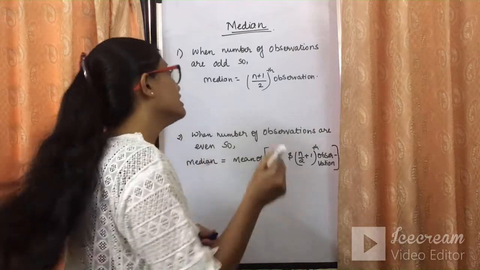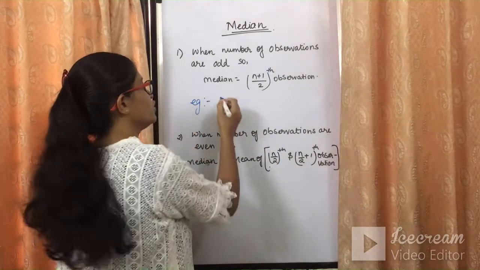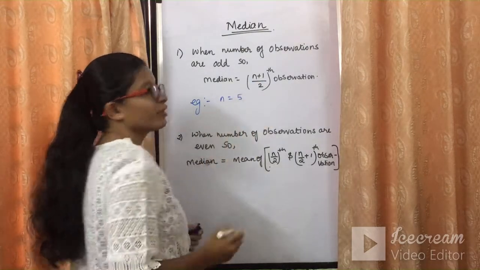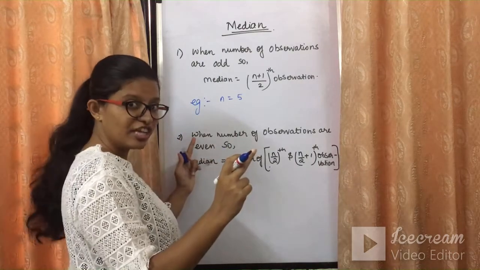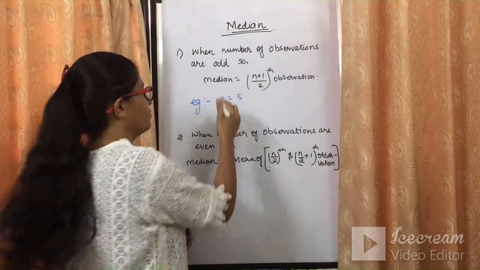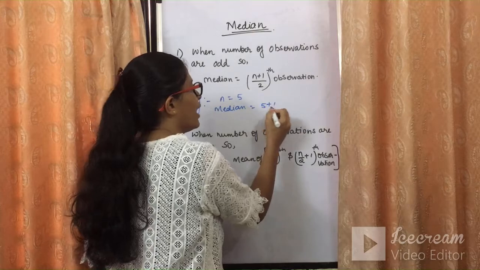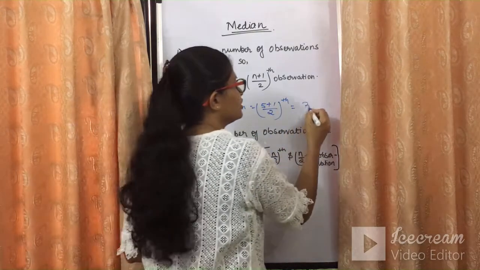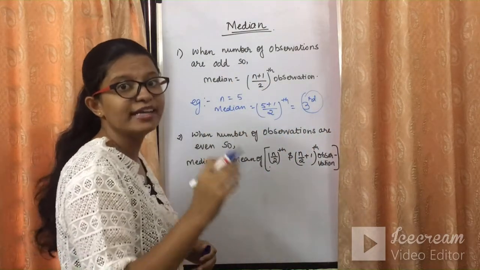What do we mean by this? Let's have a look with an example. For example, the odd number is 5. So my n, the number of observations, is 5, which is an odd number. So I need to take out the median for an odd number. What will be the median here? Median will be (5 plus 1) divided by 2, that is 6 by 2, that is nothing but the third. So the third observation will be the median.